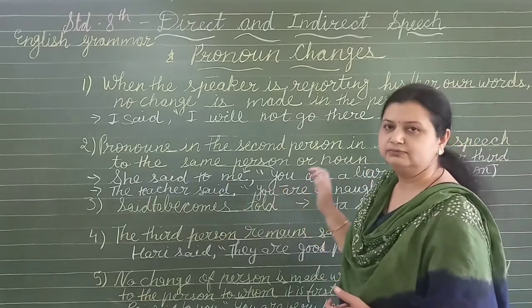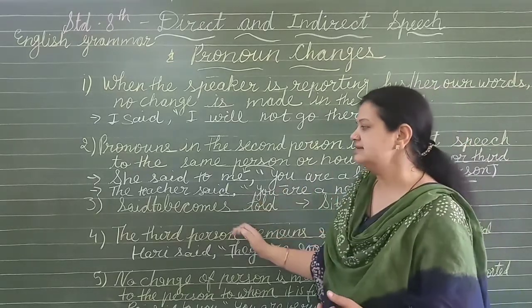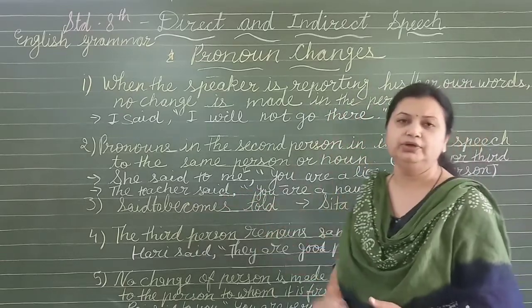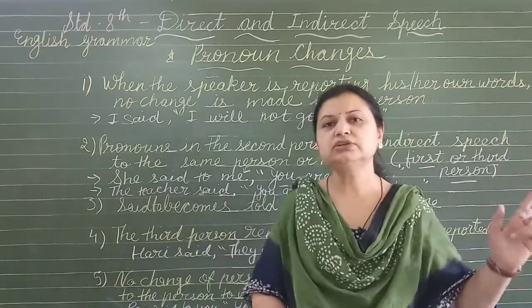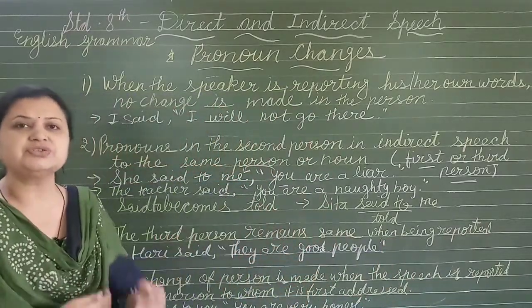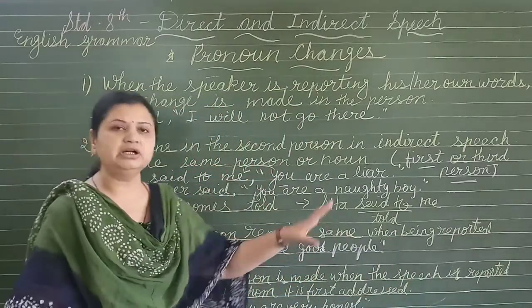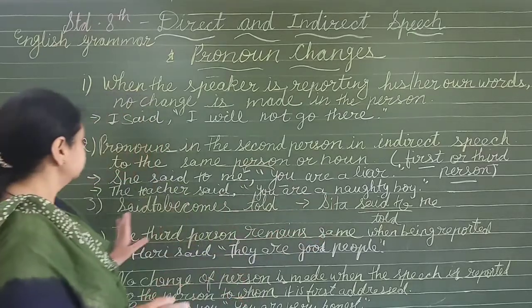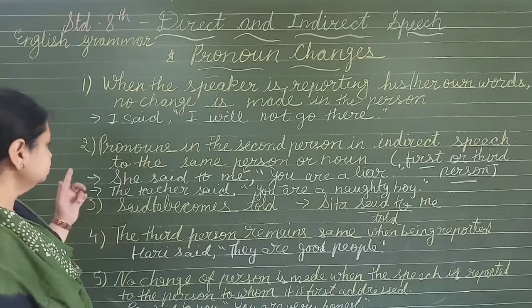Or I can say, the teacher said that he was a naughty boy. So in this case, second person can be changed according to the first or third person. Got it? Now see next.